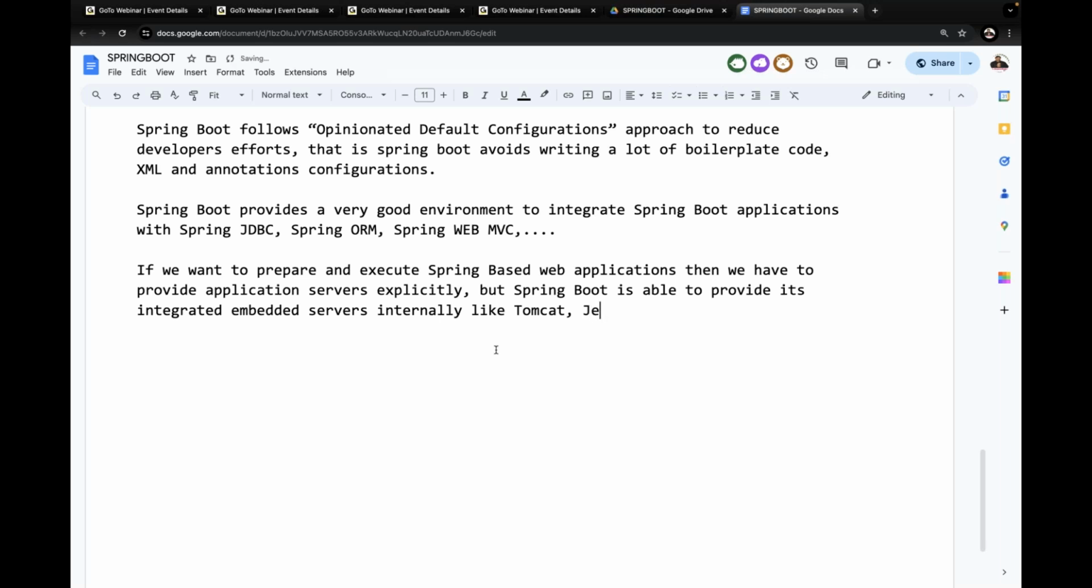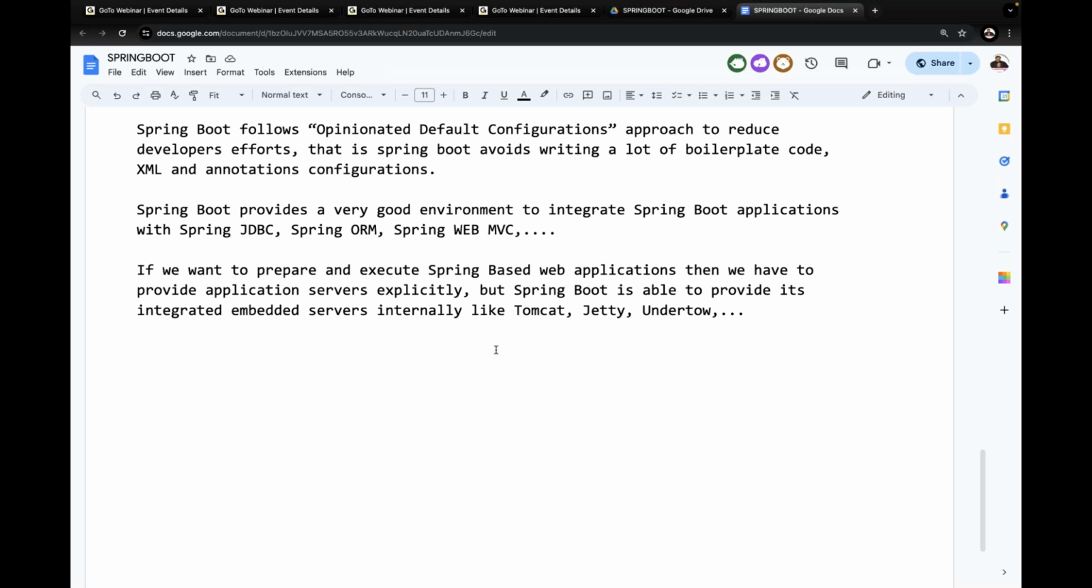Next one is Jetty, which is also another server. Next one is Undertow. All these are servers, and there are some other servers, but not Wildfly, guys. Wildfly is not available along with our Spring Boot application. Explicitly we can prepare a WAR file for our application, and explicitly we can deploy that application to the Wildfly server if you want to do that. That we can do.